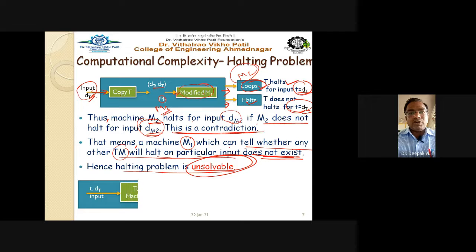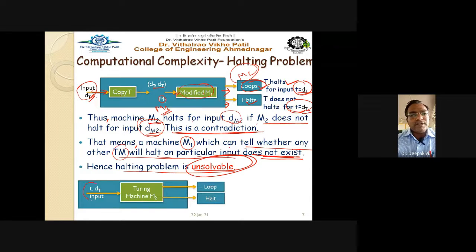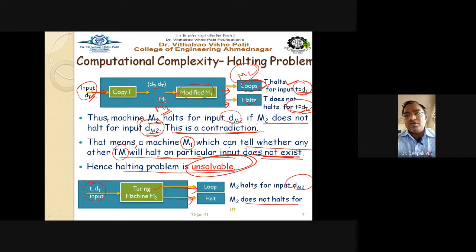See the modified diagram here, or the modified figure for the Turing machine. You are supplying input in the form of TDT to the Turing machine M2. It enters into the loop, or it goes to the halt state. When M2 halts for input dm2, it enters into the loop, and when it enters into the halt state, M2 does not halt for input dm2. So this is the final diagram of the two machine integration, and we have proved that the halting problem of the Turing machine is unsolvable in nature.